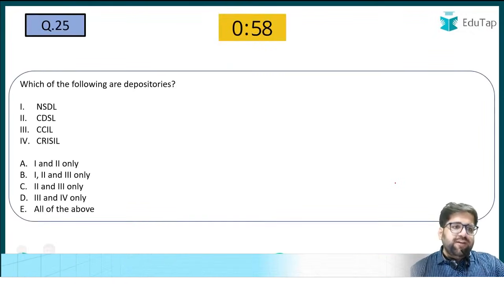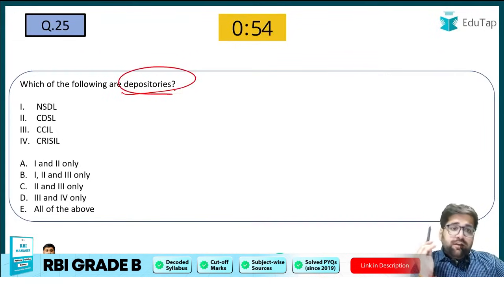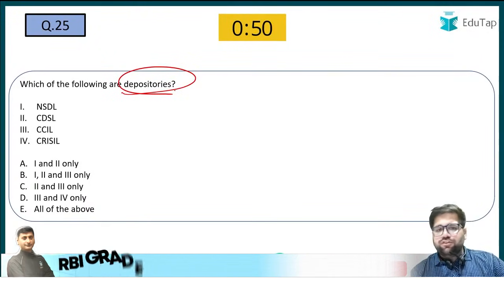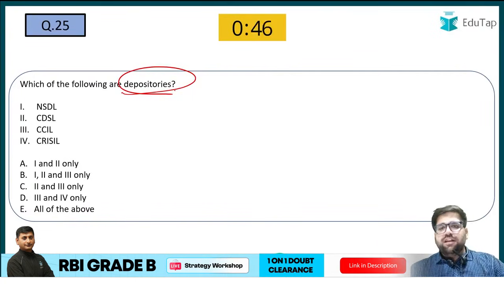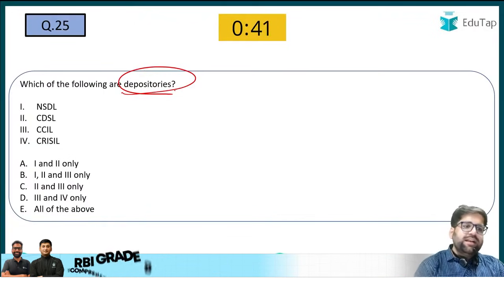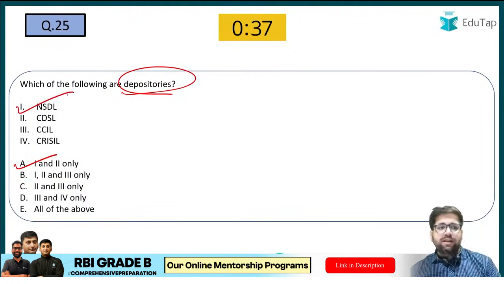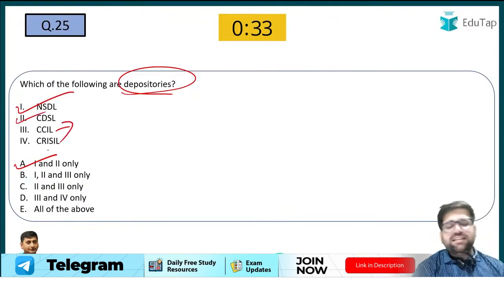So now question 25, again a very easy question. You just have to identify the depositories. In India, we all know that there is a very huge financial market which is working because of BSE and NSE. So there are different depositories which take care of all the demat accounts which are opened by the different investors. Yes, the correct answer will be 1 and 2 only. NSDL, National Securities Depository Limited, and Central Depository Services Limited. These two are the depositories.